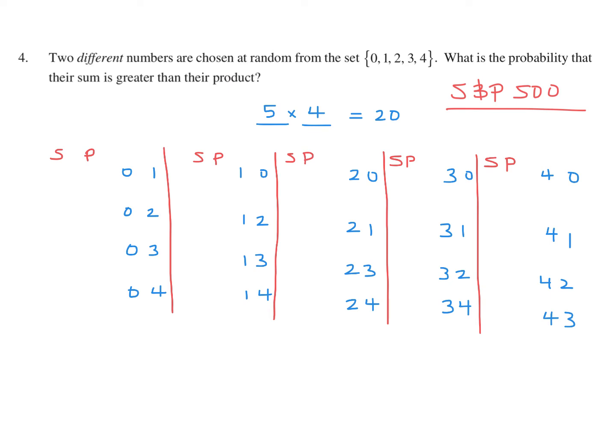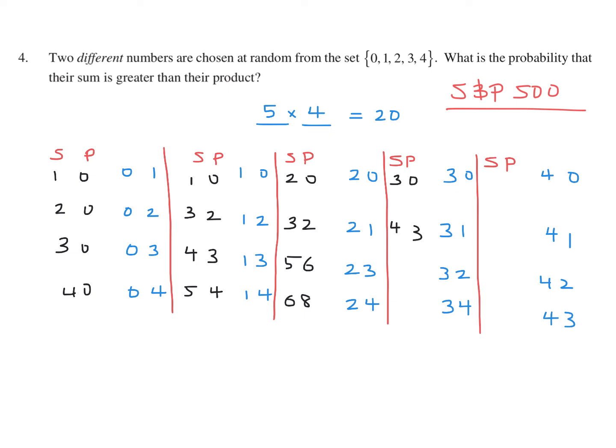Okay, anyhow, sum is greater than the product. So we got to write out all the sums and the products, and then we'll compare it. Okay, so this is pretty easy. Sum and product. So here we go. 1, 0, 2, 0, 3, 0, 4, 0. Okay, 1, 0, 3, 2, 4, 3, 5, 4. 2, 0, 3, 2, 5, 6, 6, 8. 3, 0, 4, 3, 5, 6, 7, 12, 4, 0, 5, 4, 6, 8, and 7, 12.